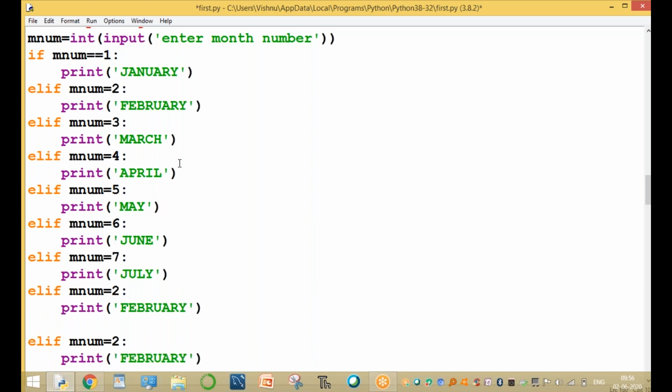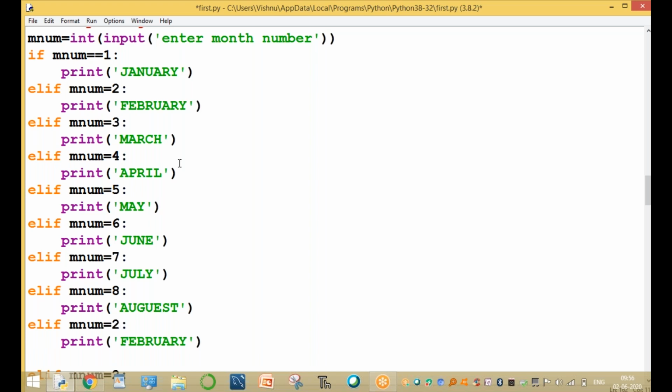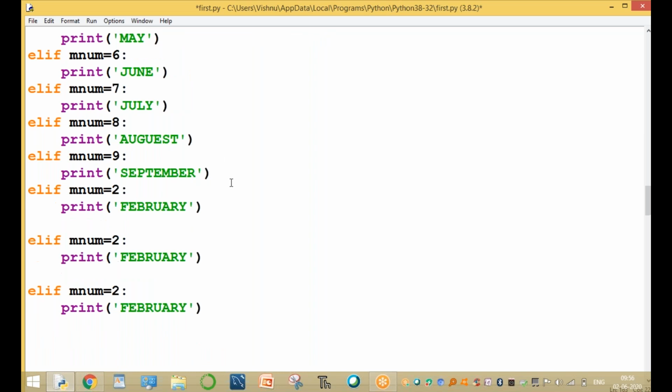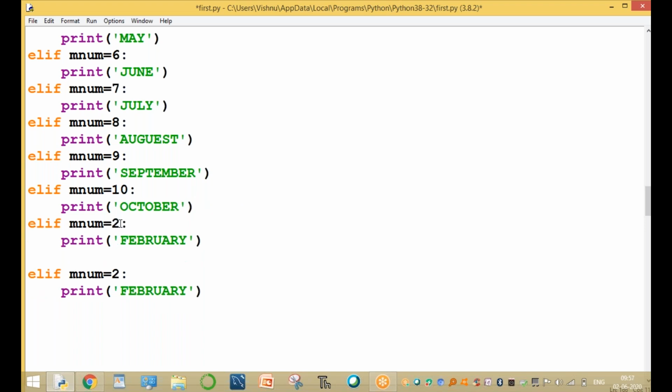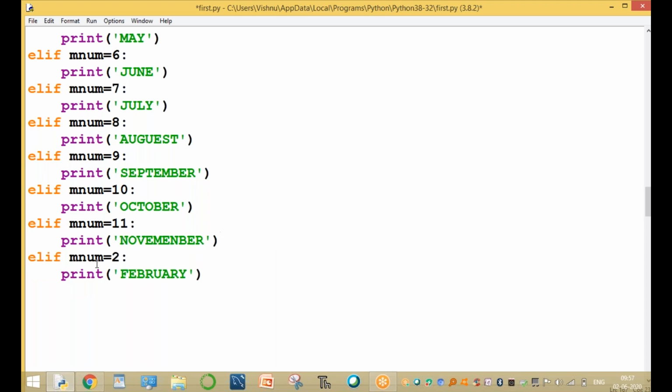Okay, 8 is August, 9 is September, 10 is October, 11 is November, and the last value, 12, is December. Okay, value equal to December.